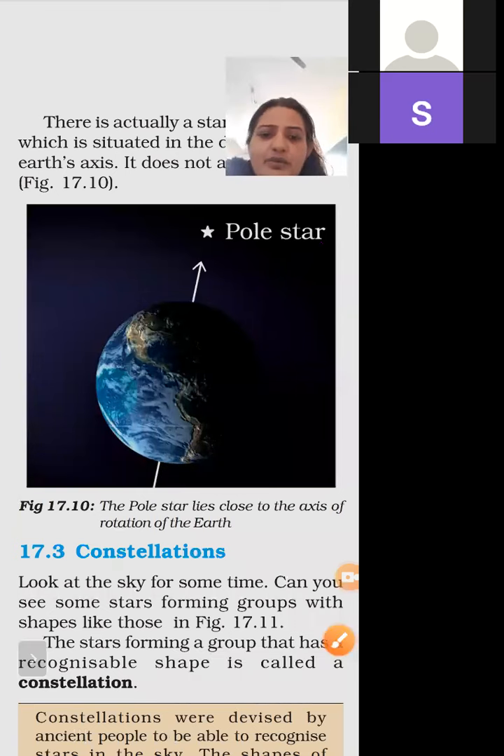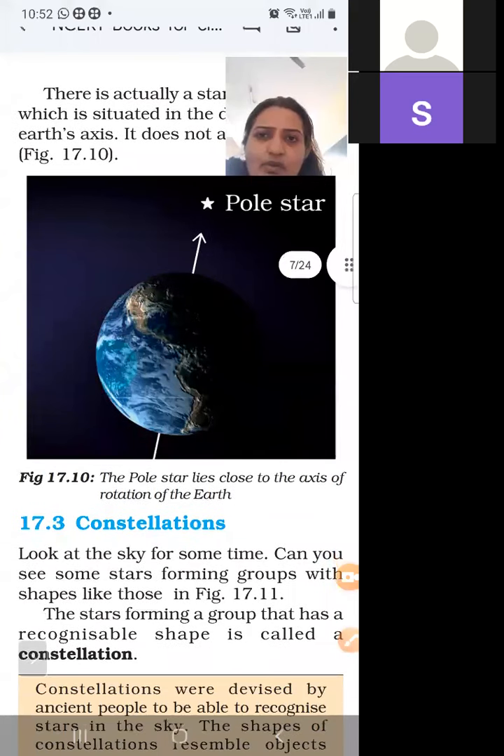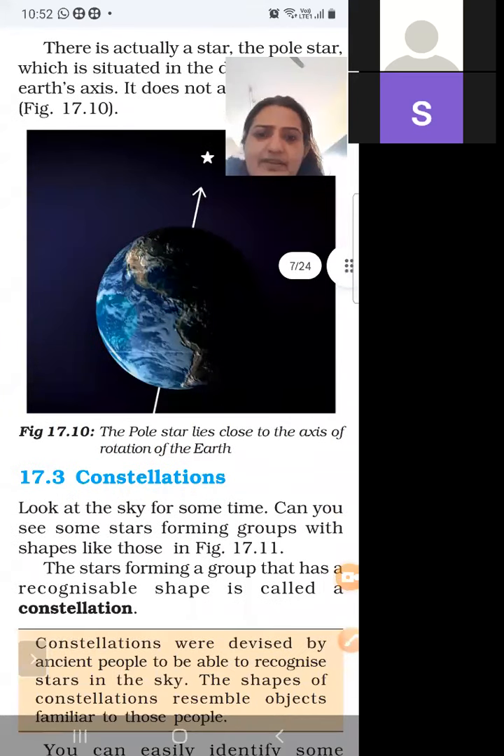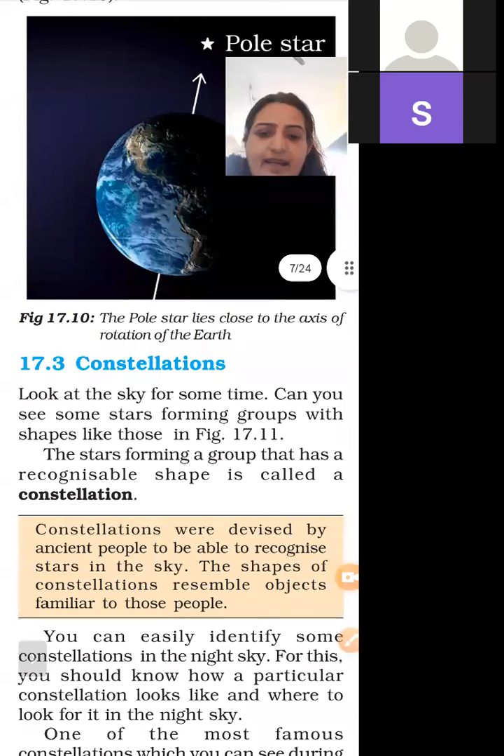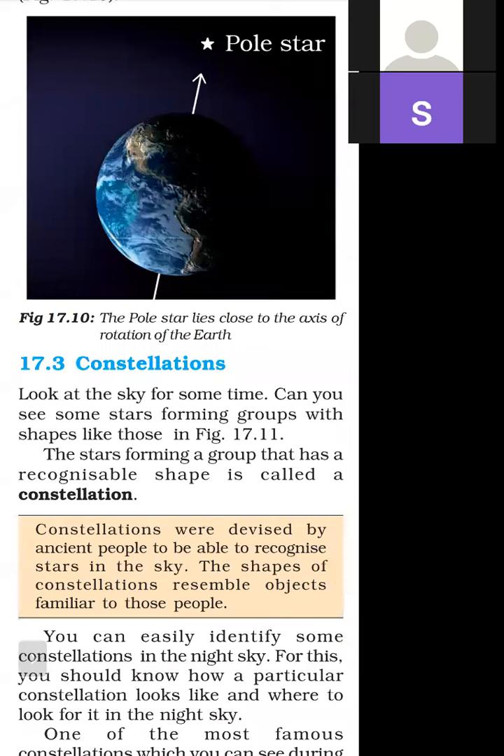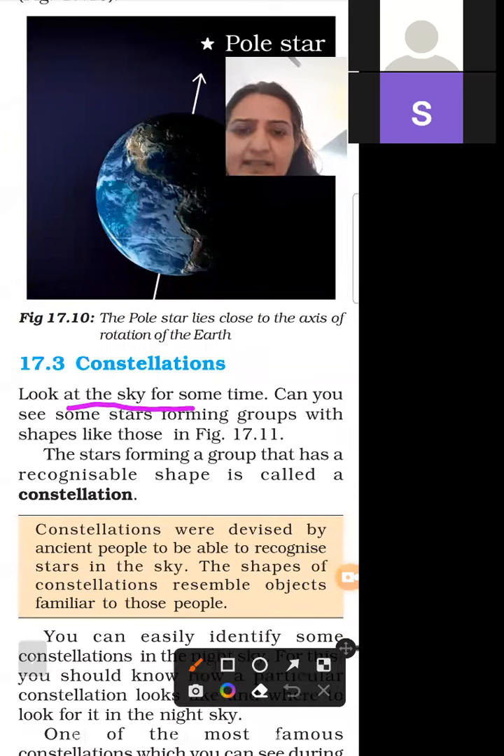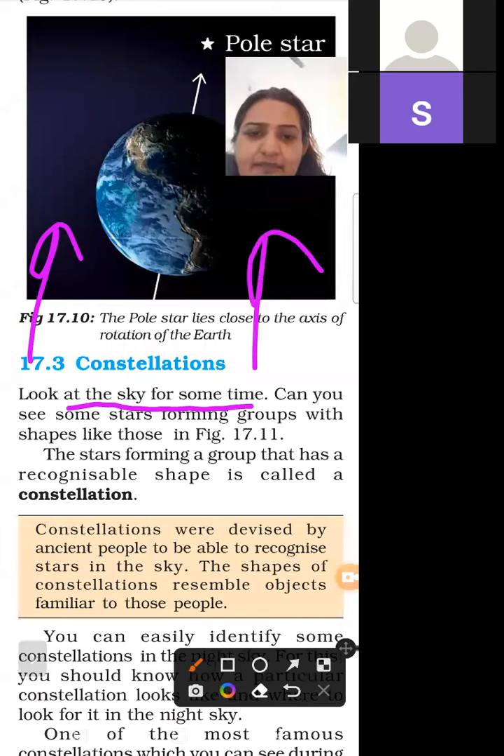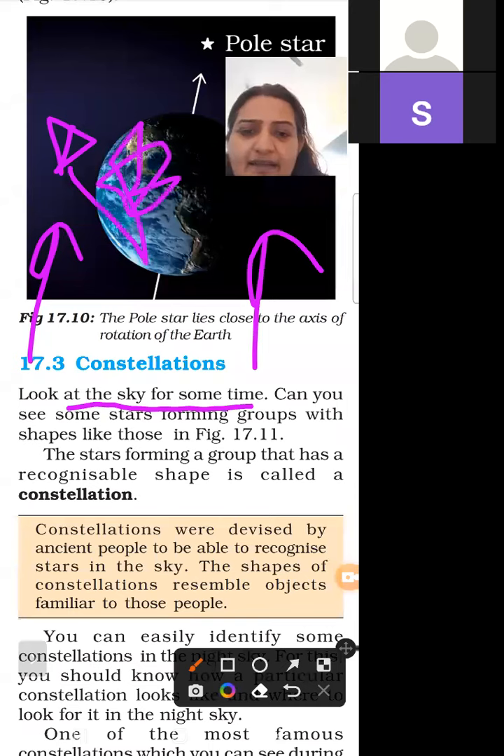So the next topic is constellation. This is a very interesting topic. Look at the sky for some time. So we are observing the sky. We have seen that some stars form groups, and these stars give a recognizable shape.